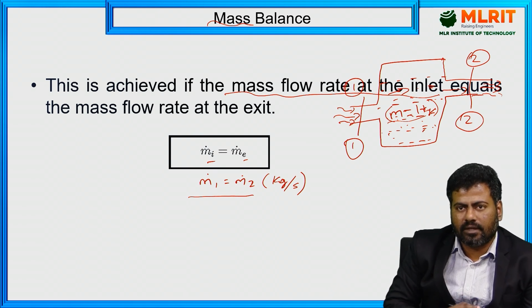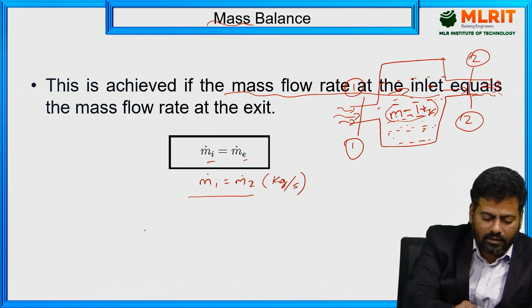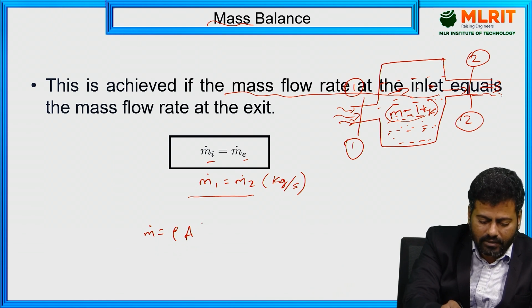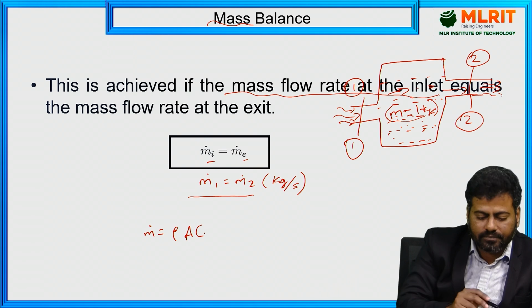With respect to the continuity equation, I can further simplify this equation. From the continuity equation, we have m dot equal to rho A V, where V can be considered as velocity. Here in thermodynamics, V is volume, so we'll consider C for velocity.